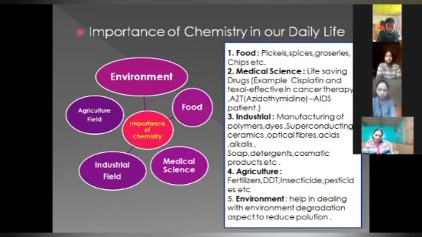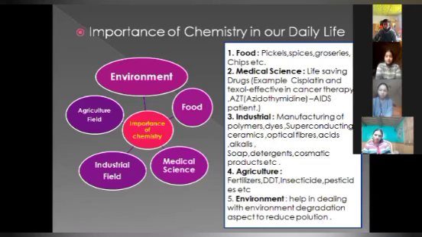Importance of chemistry in a quick way: everywhere. Importance of chemistry in our daily life is everywhere. But if we take the major 5 sectors: food, pickles, spices, grocery, chips, chemicals are there. Medical science, drugs, how to make drugs. Here one I have written AZT, azithromycin. It is used for AIDS patients. So those are drugs which help our life, which save our life. They are also chemistry. Medical science, industries, in the industrial field, manufacturing of polymers, dyes, superconducting ceramics, optical fibers, acids, alkalis,